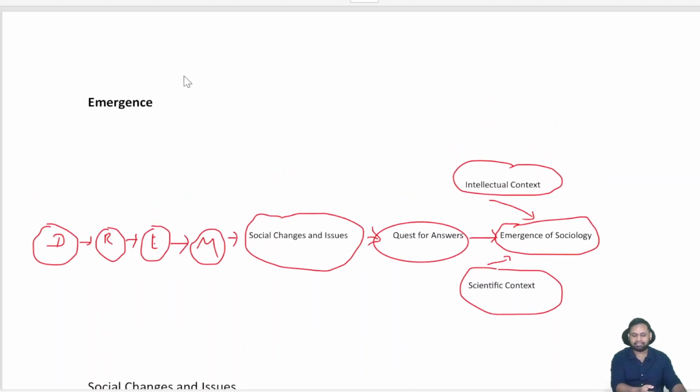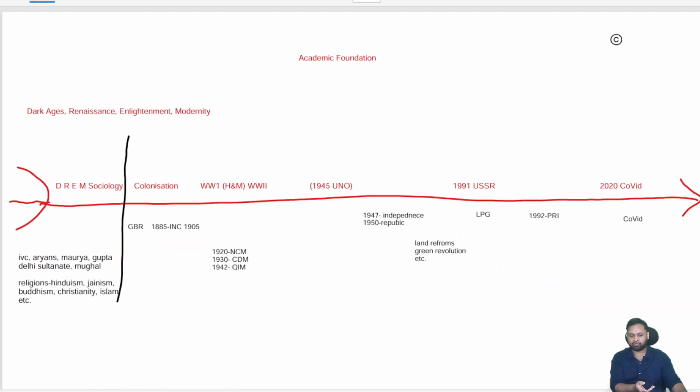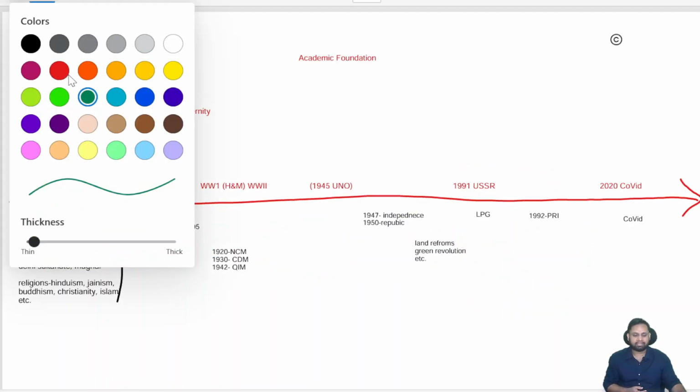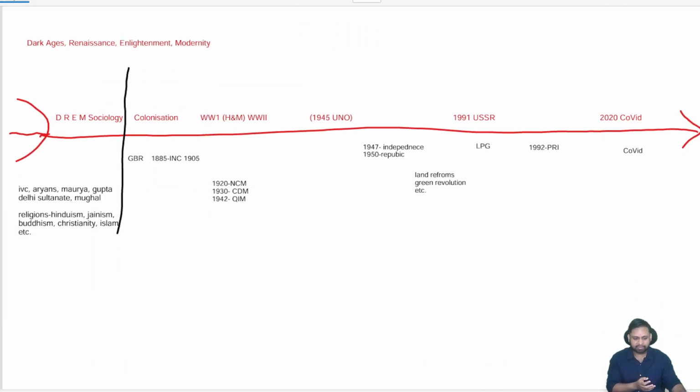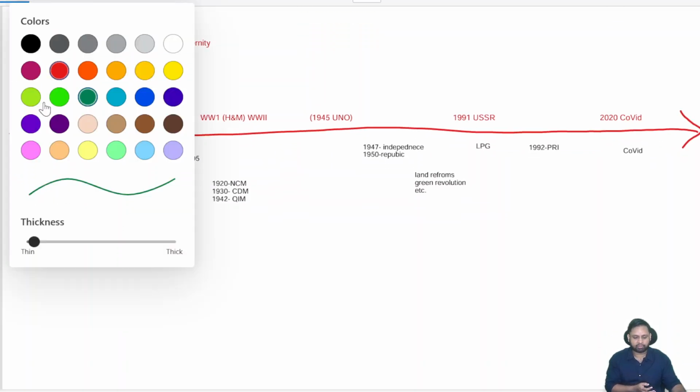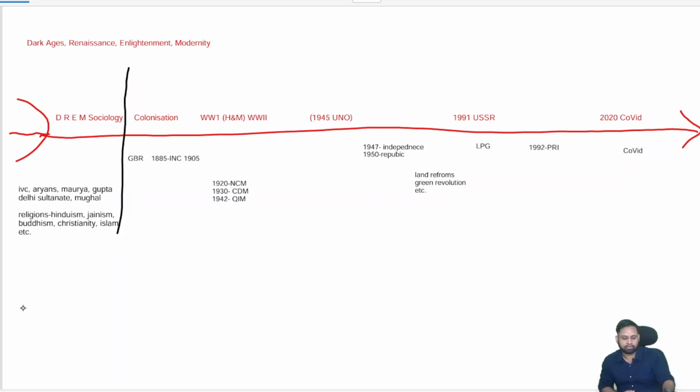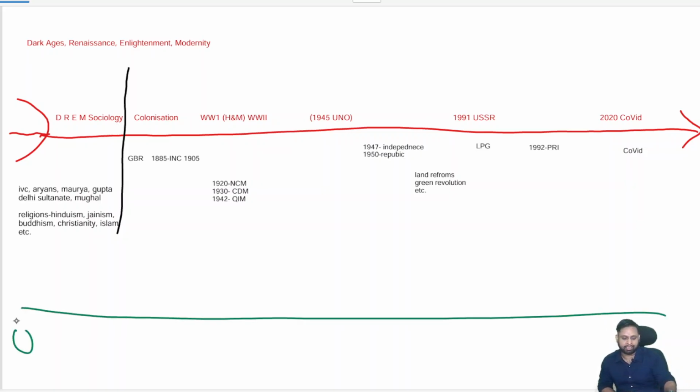Dark ages, renaissance, enlightenment, modern: these are the different stages in Europe. What simply happens is that this is actually a sociological timeline, where zero is the starting of human history. This is how I teach. Then we have 0 to 2025, and we are just plotting what has happened on the timeline.